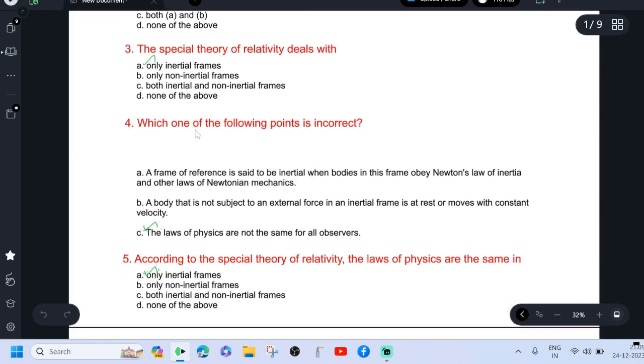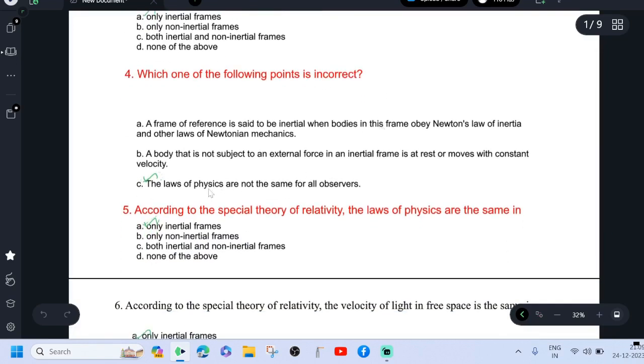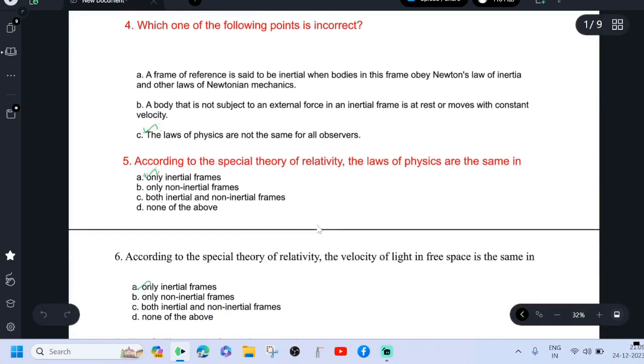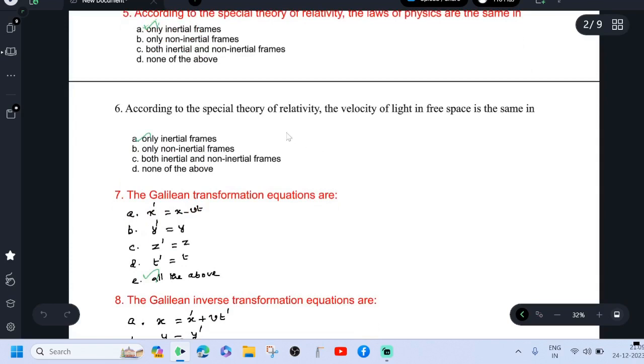See the fourth question. Which one of the following points is incorrect? See the point C. The laws of physics are not the same for all observers. This is incorrect because the laws of physics are the same for all observers in the inertial frames. According to special theory of relativity, the laws of physics are the same in only inertial frames. According to the special theory of relativity, the velocity of light in free space is the same in only inertial frames.